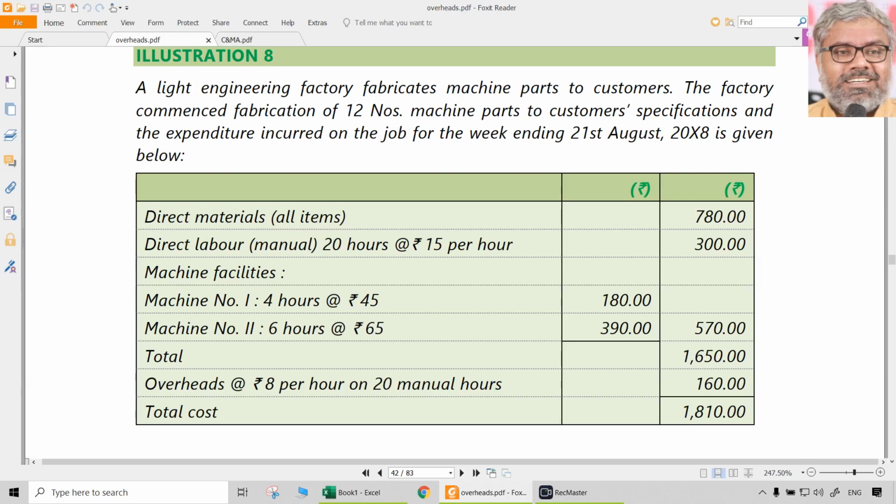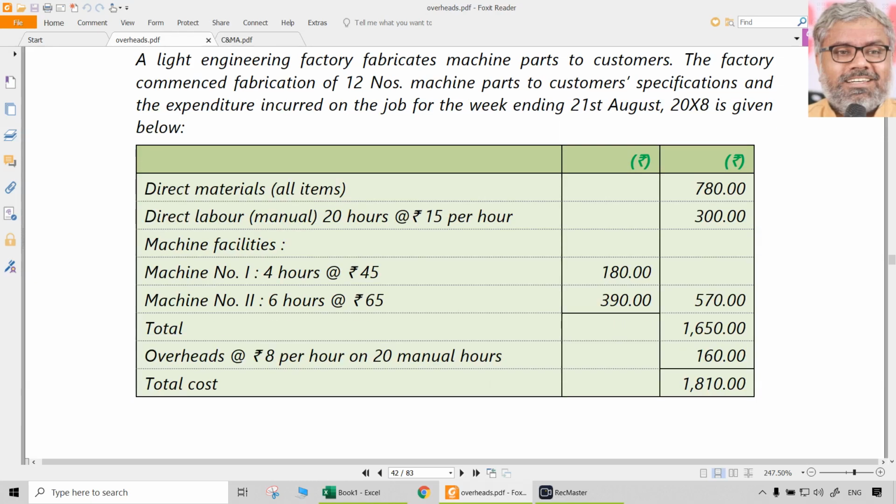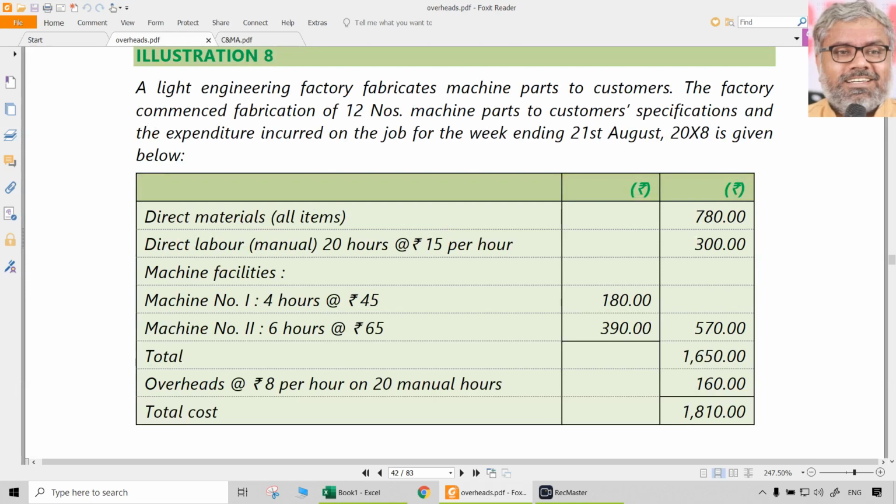Total overheads 570, and in addition to that, overheads at the rate of 8 rupees per hour on 20 manual hours, that is the labor hour rate, over and above the machine hour rates. Here, some other overheads are recovered or absorbed on a labor hour rate basis, 20 hours into 8. So 8 rupees is once again the predetermined rate. Taking that, 160 rupees is absorbed into the total cost of this job. Normally that's what happens when we prepare a job cost sheet. This is already what we do normally.